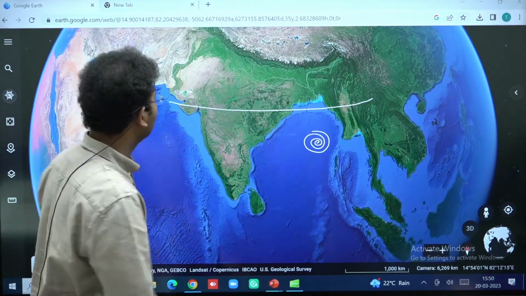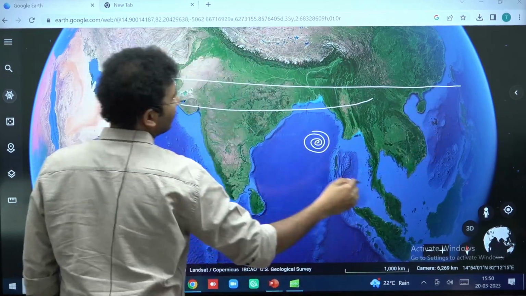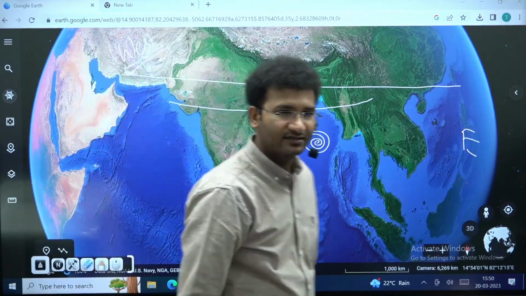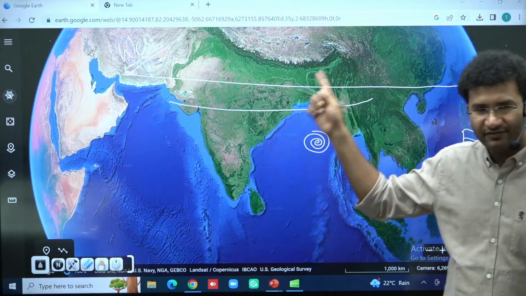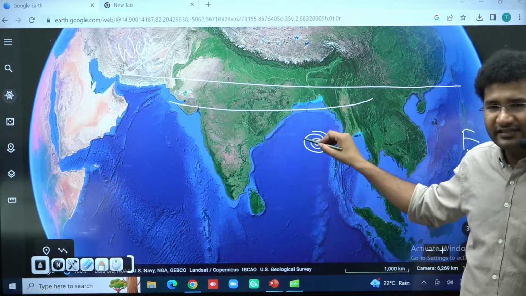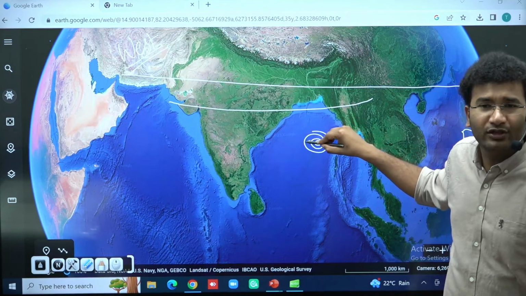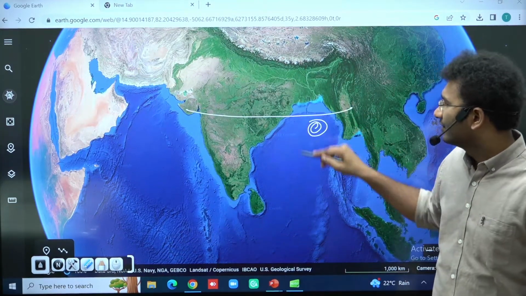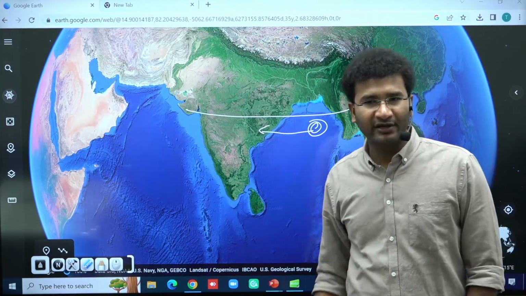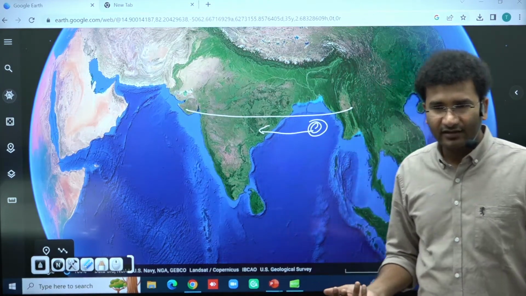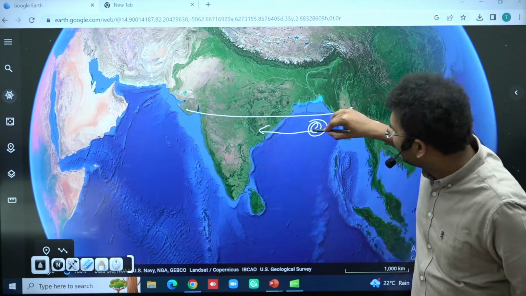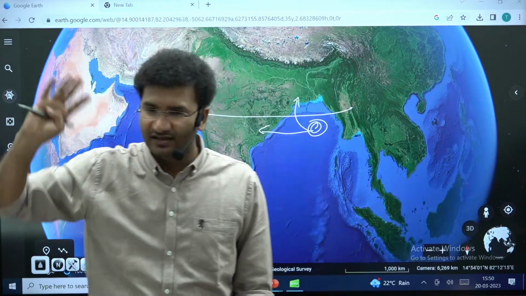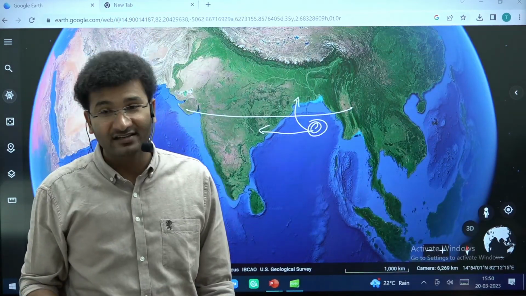More specifically, you will get to see the presence of easterlies. These are your easterlies belt and this is your westerlies belt. You agree? Yes? When we studied the easterlies and westerlies concept, you got to know. So sometimes this cyclone, when it is formed near the 20 degrees latitude, that means very near to the Tropic of Cancer, will it go and hit on the same latitude? It will not hit on the 20 degrees latitude, right? What happens is that under the influence, it will take a curve and cross 24, 25, 27 degrees latitude, and then it enters into the westerlies belt.